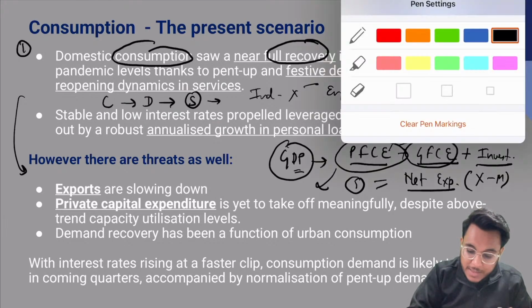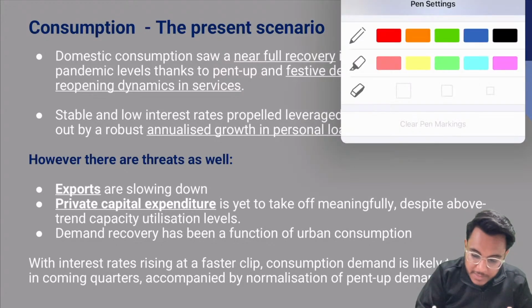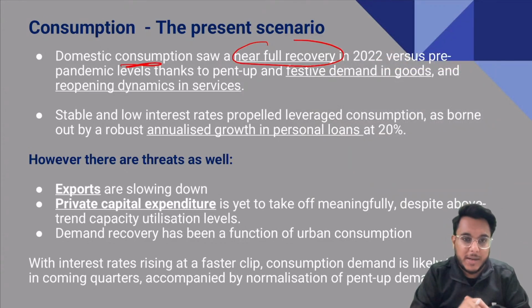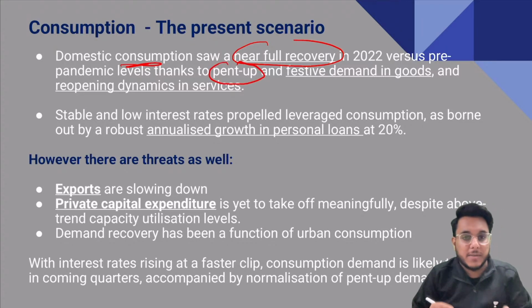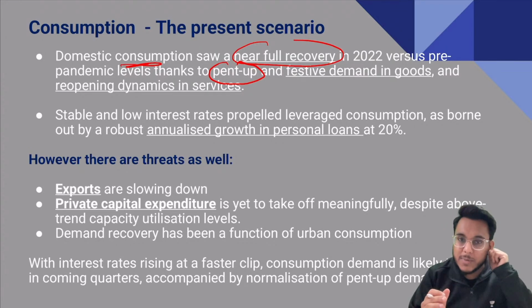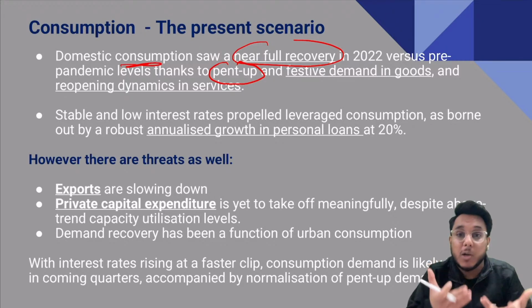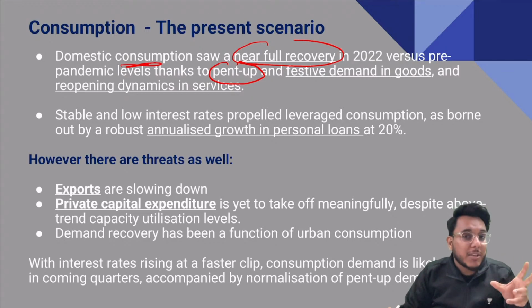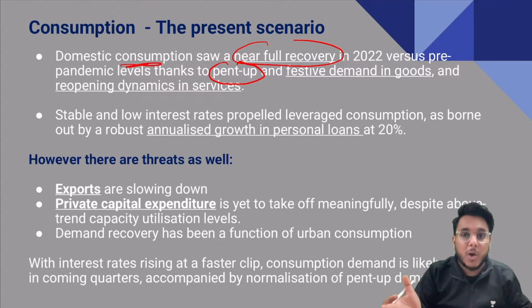Now we see this particular thing that in 2022 there is near full recovery. There is nearly full recovery that has happened in the domestic consumption, both private as well as government. Why? There are certain reasons. Number one, there is the pent up demand. What is pent up demand? Guys, in 2020 and 2021 people were not able to spend, they were not able to go on holidays, on vacations. So there was a pent up demand. People wanted to spend as soon as the lockdown is lifted.